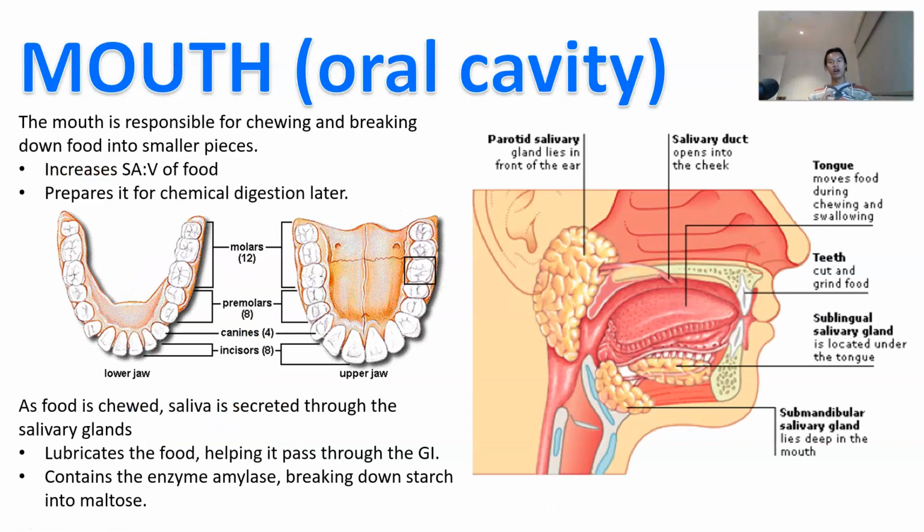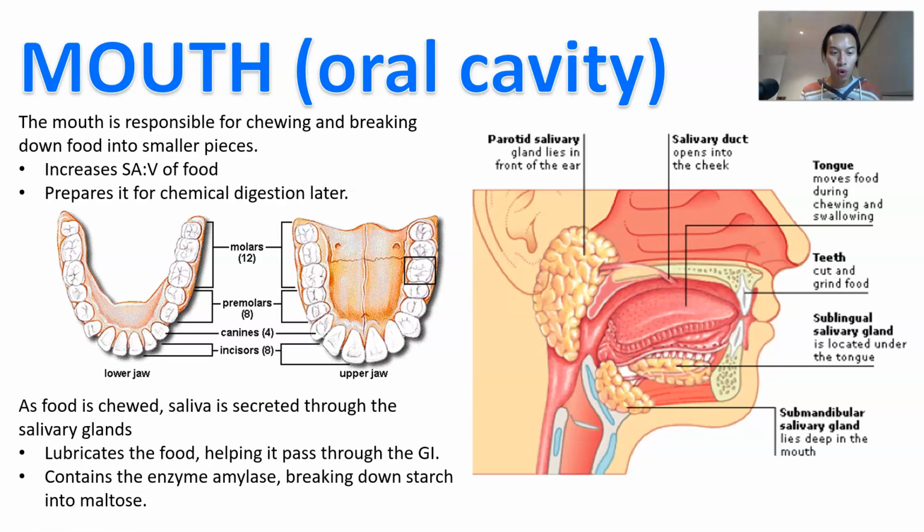Okay, let's start with the first component, which is the mouth, where food goes in. The mouth is responsible for chewing and breaking down food into smaller pieces. What the oral cavity does is break down the food in order to increase the surface area to volume ratio, which prepares it for chemical digestion later. As the food is being chewed, there's your teeth in case you didn't know, right? Saliva is then secreted through the salivary glands, which lubricates it, helping it to pass through the GI tract later on, the gastrointestinal tract, okay?